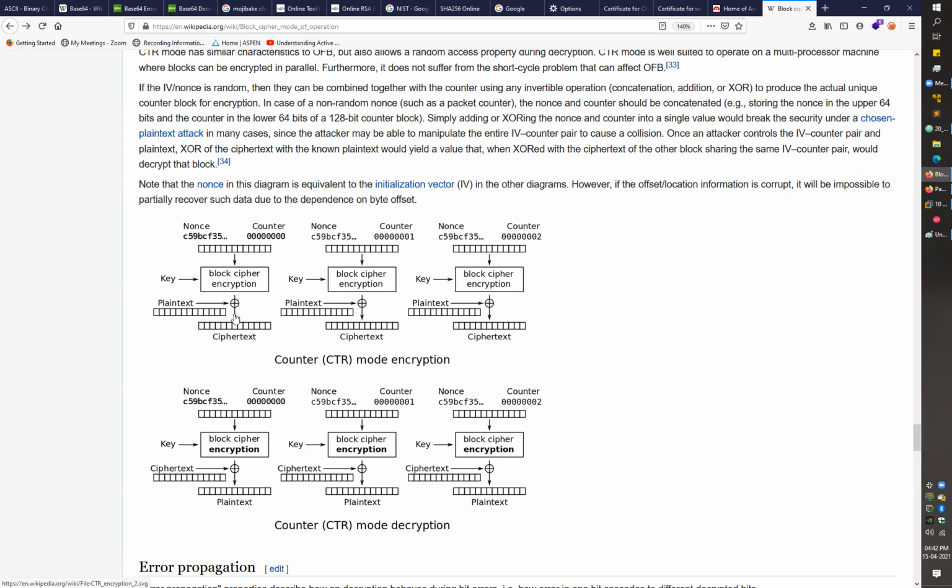Let's say this one is the first block. For this block, the counter value would be 0. For the next block, your counter value would be 1, then 2, then 3, 4, 5, and so on. Your nonce value, the random number, would be the same there, but the counter value will keep on changing.